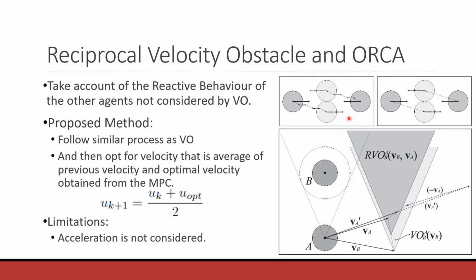To tackle this, there is a method called the reciprocal velocity obstacle. The method is simple. All the formulation is done similar to VO. Once we give this cost to the MPC, it returns a velocity. We take the average of the current velocity of the robot and the optimized velocity we got, and this is given as the next control input. The limitation here is again that we have not considered the acceleration of the robot.